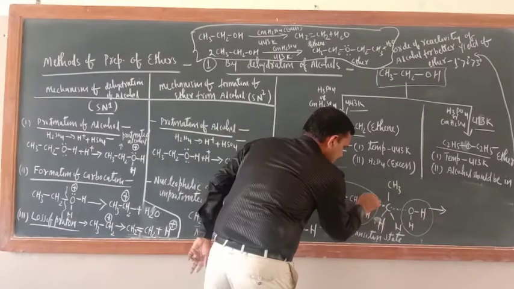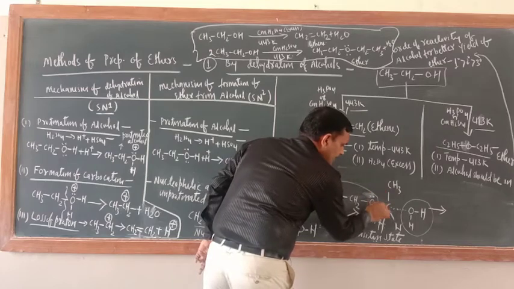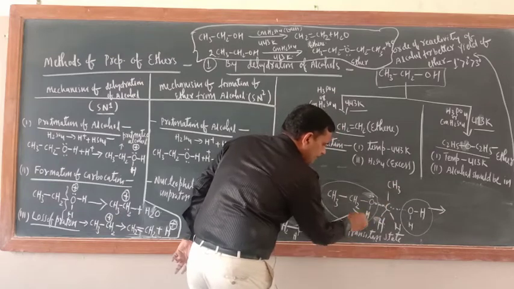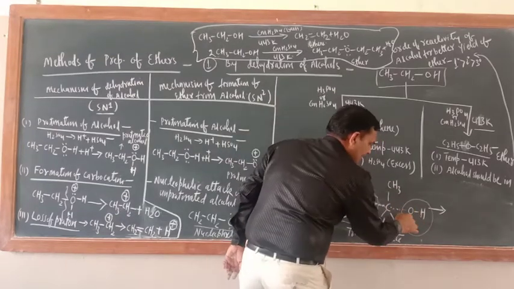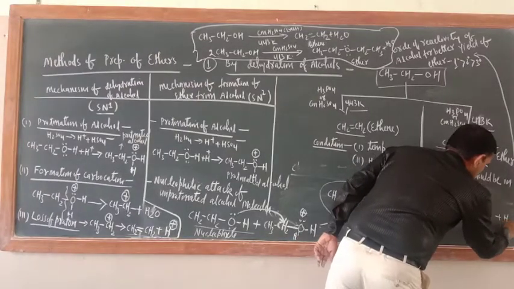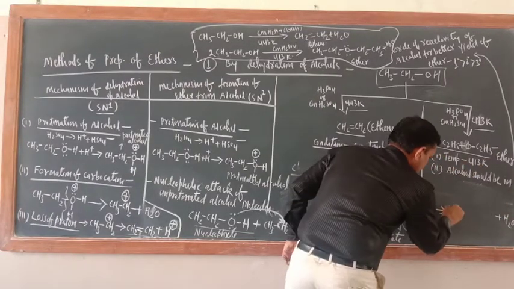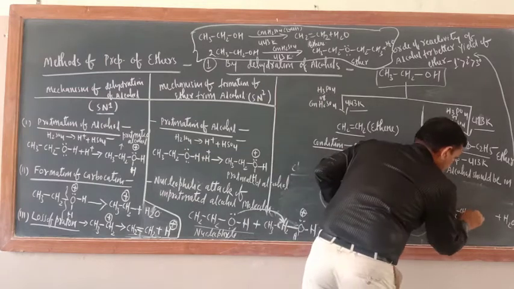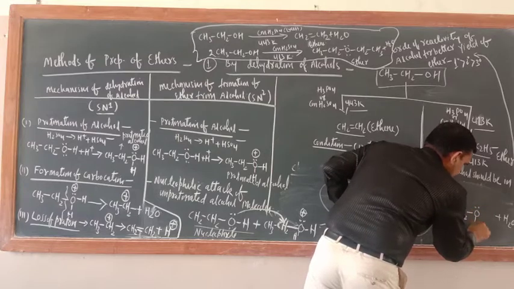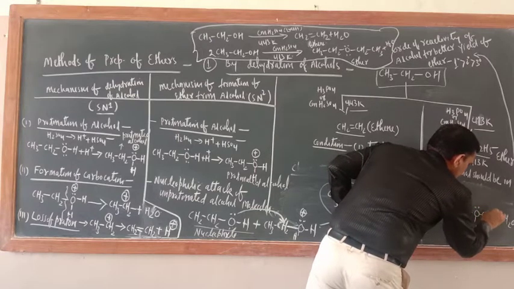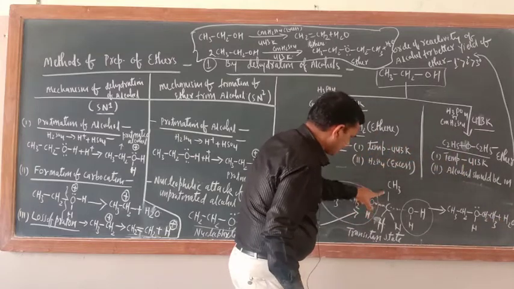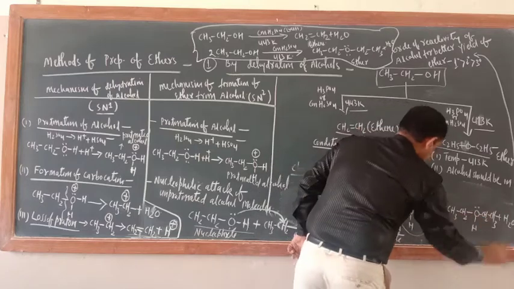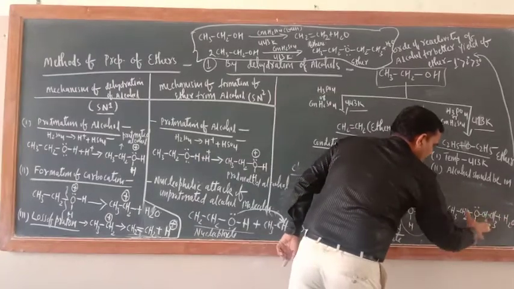Now just see, only 2 electrons, because that pair of electrons is about to make a bond with this carbon atom. Now remove this one because this is the leaving group, so plus H2O here. What is left here? Just see, CH3CH2. And now here oxygen with one lone pair, this is H, and here also CH2CH3. We can write CH3CH2, just check, CH2CH3. Now this is the normal molecule.